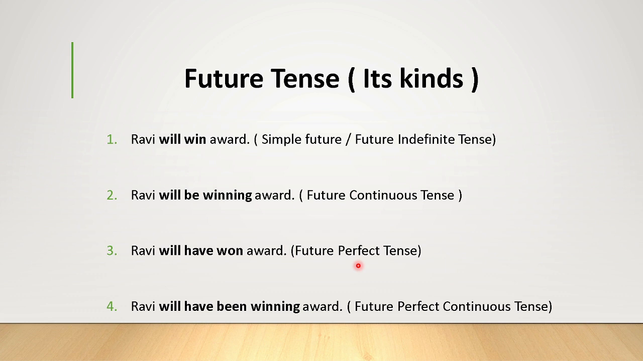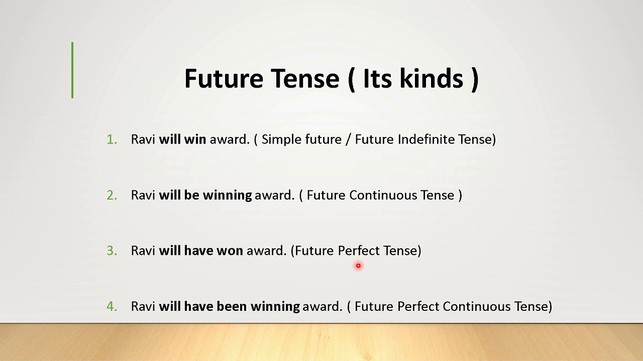Ravi will be winning award. While writing the future continuous sentence, remember carefully, we add one of the be forms, that is be, to the will. Ravi will be winning award. The process of winning the award in the future time by Ravi is moving, therefore it is called Ravi will be winning award.